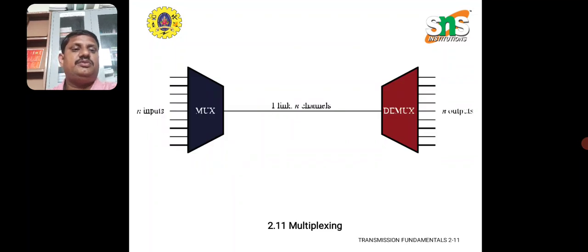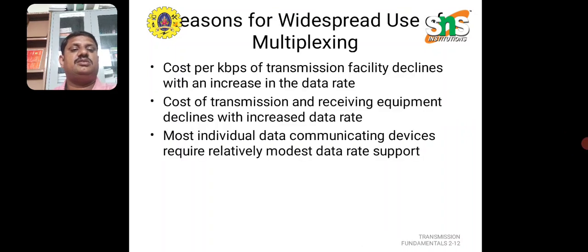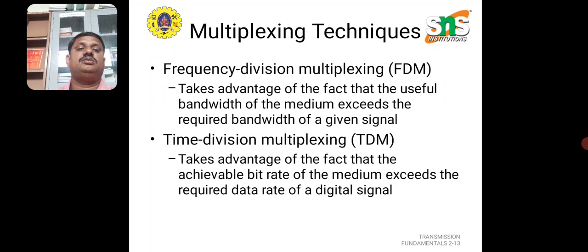We mainly focus on multiplexing and demultiplexing signals, where the input is multiplexed and can be converted back by demultiplexing, a 2:1 multiplexer. The reason for multiplexing is that the cost of transmission facilities declines with increasing data rate, and the cost of transmitting and receiving equipment declines as the data rate increases. Multiplexing mainly uses FDM and TDM technologies.